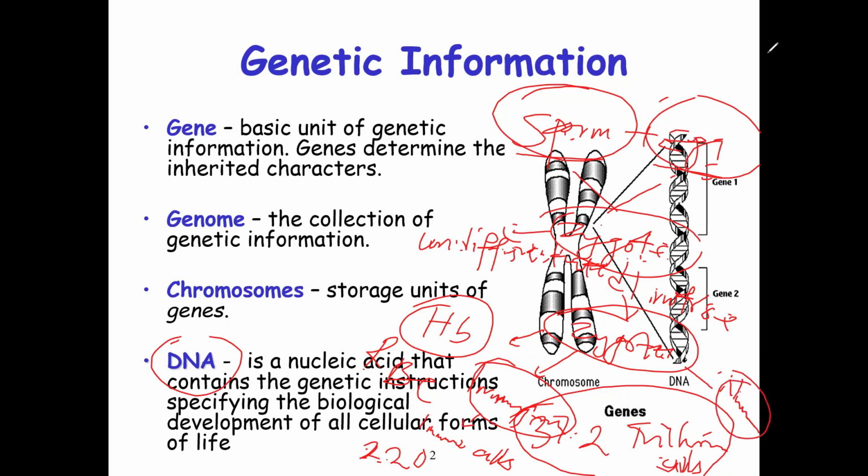Then the cell is now actually specified as a nerve cell. So the DNA, the language of life, is what instructs the cells to produce the specific proteins and then specify that particular type of cell. So DNA is very, very important. In fact, I usually call it the language of life.